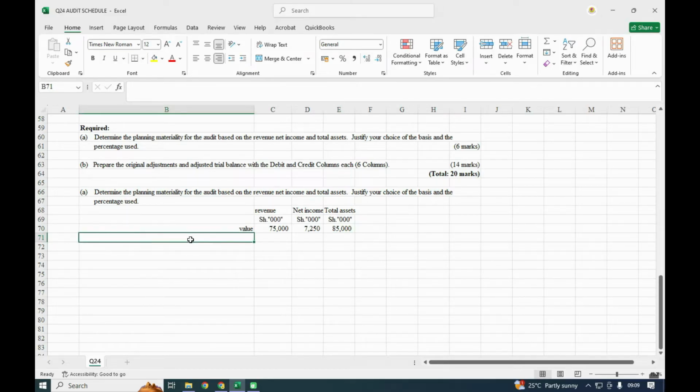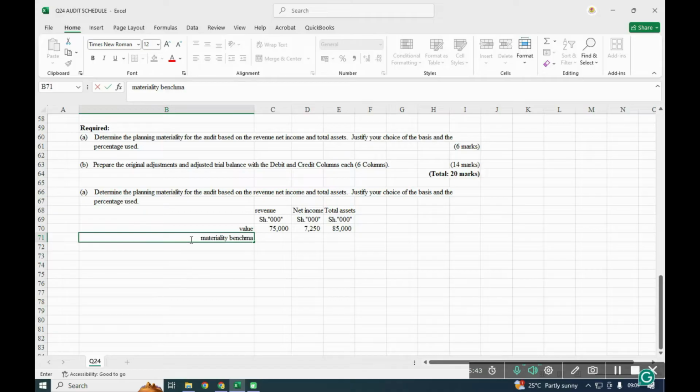We need to have the materiality benchmark percentages. There are percentages that are within. If it is revenue, the materiality is supposed to be within a certain percentage. If it is net income, the same thing, and the total assets, the same thing.